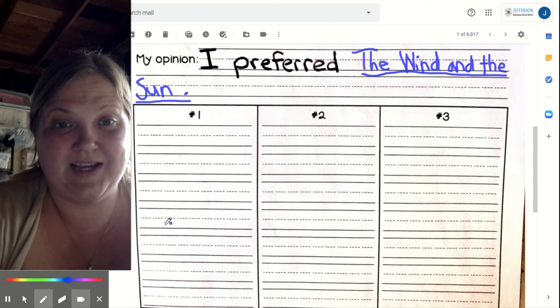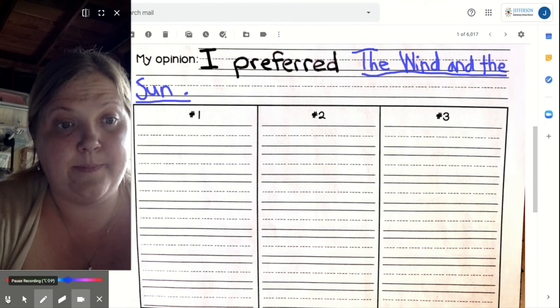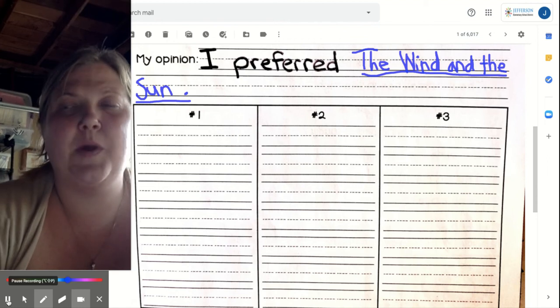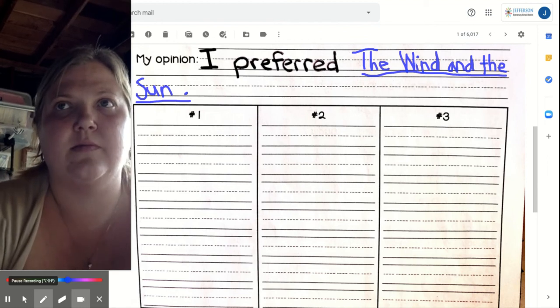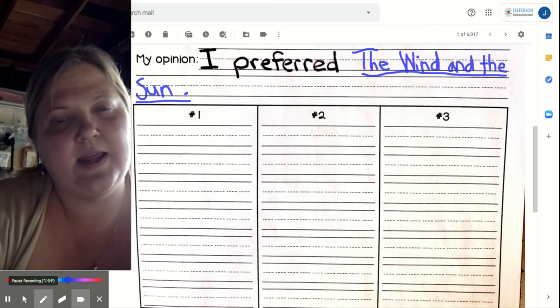Now we need to think of three reasons why you liked that one the best. What happened in the story that you really liked or that you enjoyed? Or what detail or fact did you learn about that you found really interesting?